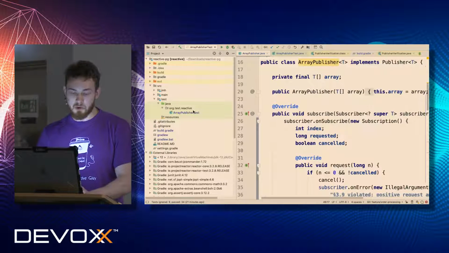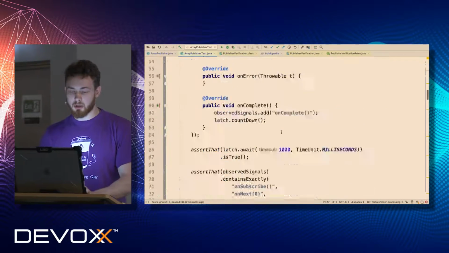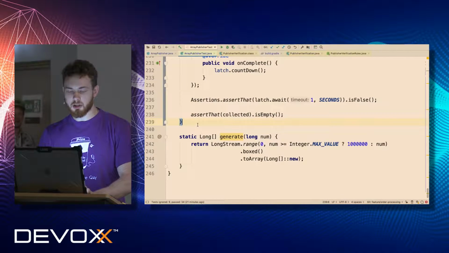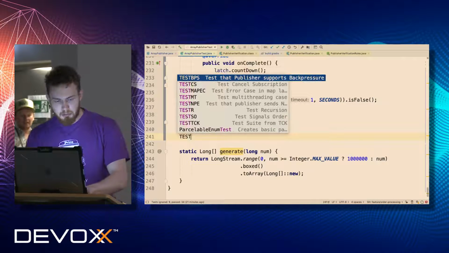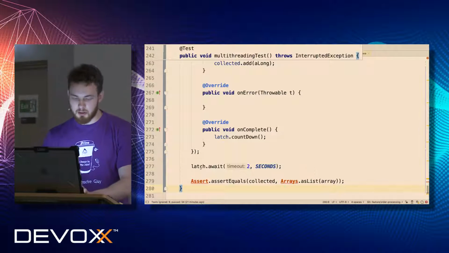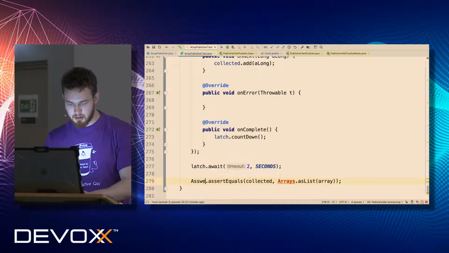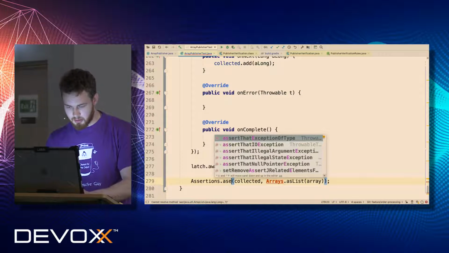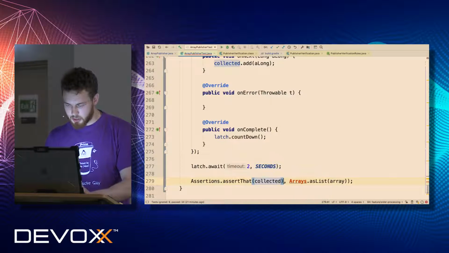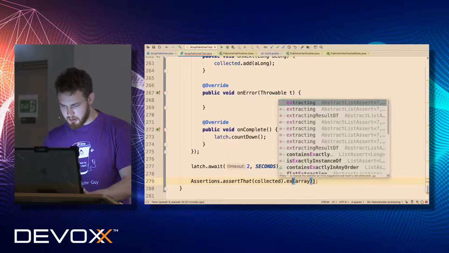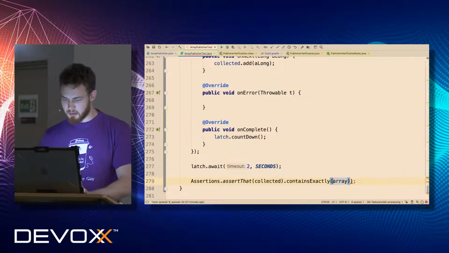So now we have to write our own test in order to check that our implementation is not thread safe. So in order to check that, I prepared some multi-threading use case. Yeah, I have to rewrite this. Assertion: assert that my collection contains exactly these elements.